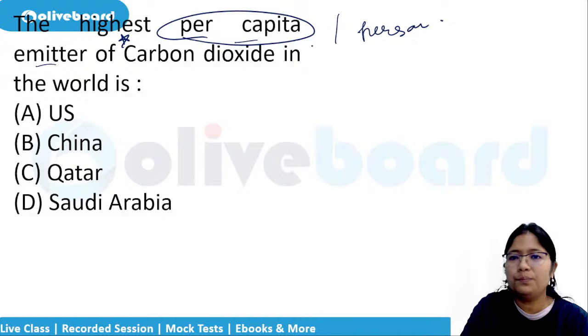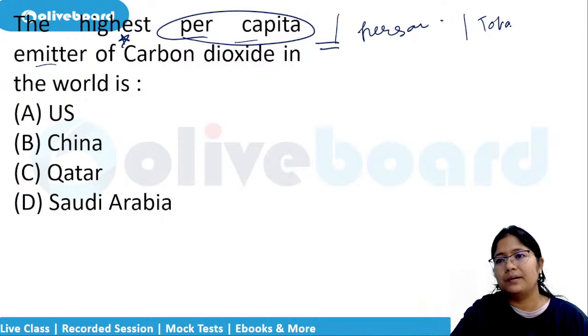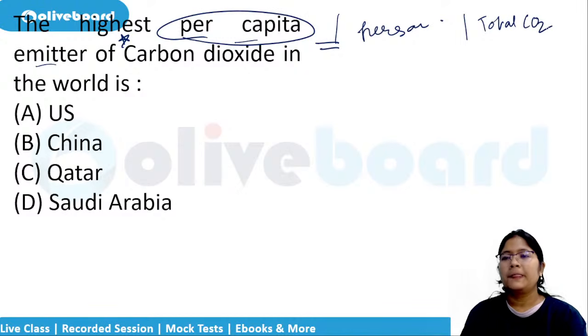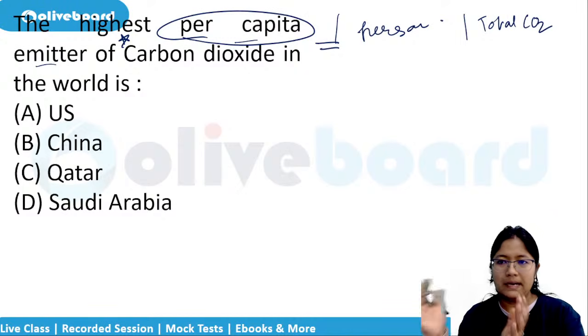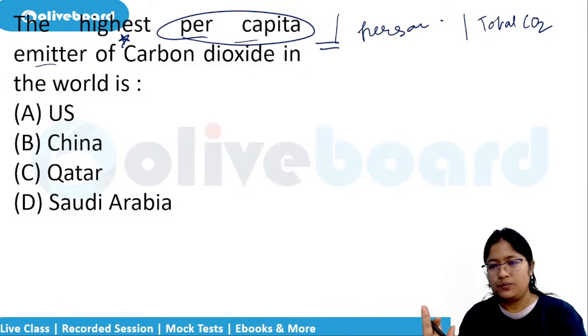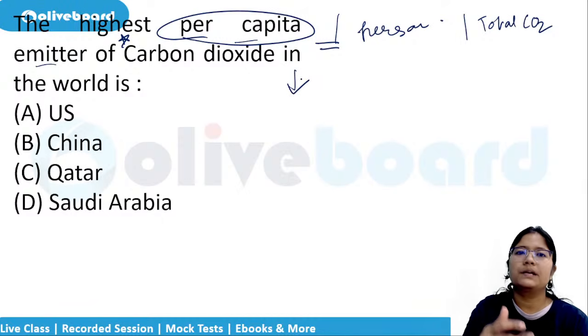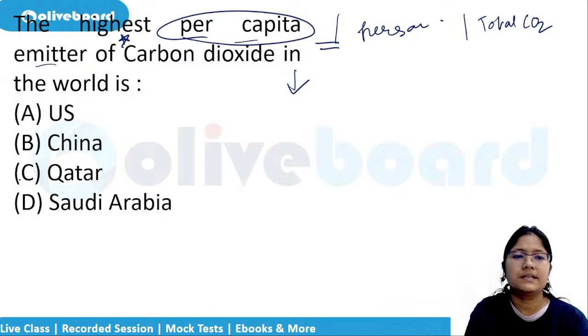If they're asking you per person emitter or the total carbon dioxide that they are emitting. If they are saying total carbon dioxide, then go ahead, check the statistics and US, China, China being the highest one. If they're asking you per person or per capita, then your answer is Qatar.